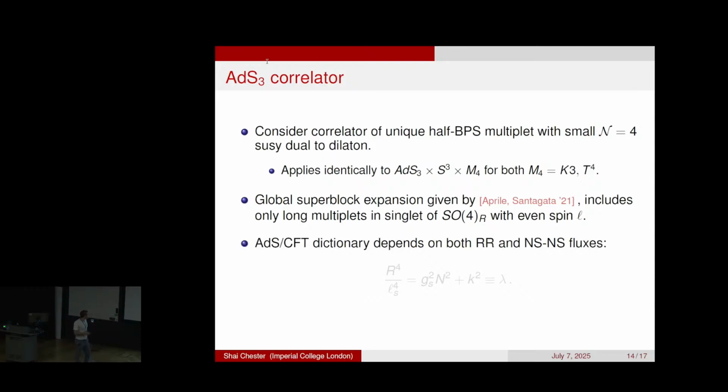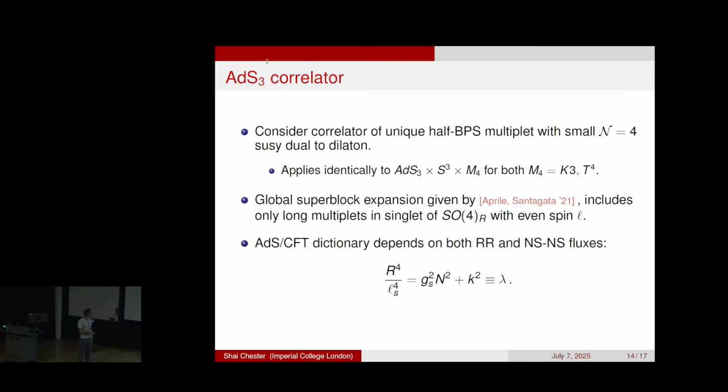One novelty of AdS3 is that the AdS/CFT dictionary is a bit more complicated, in that in this duality, you have both D1s as well as F1s. Similarly, you have NS5 as well as D5. So you could turn on the flux for either the fundamental strings or its S dual. And so that means you have two kinds of fluxes in your AdS/CFT dictionary.